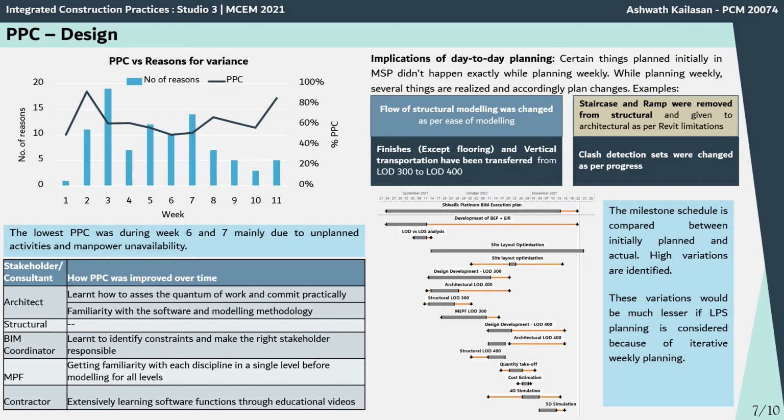The bottom right image shows the variation between the milestone schedule, which was initially planned, and the actual happenings. So we could see very high variations because initially we were highly unfamiliar with the work which had to be performed. If we had familiarity and if LPS is implemented to a greater extent, then we could say that these variations could be removed.